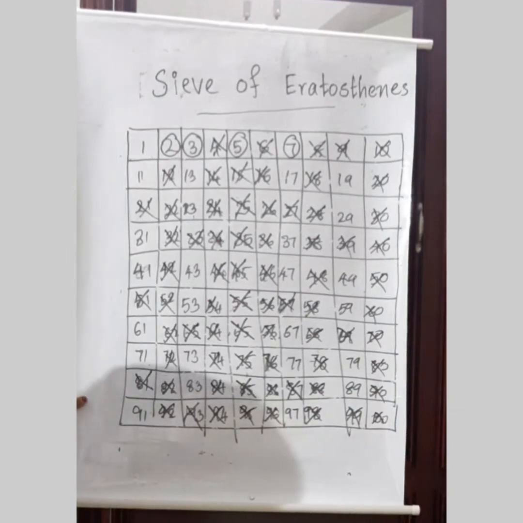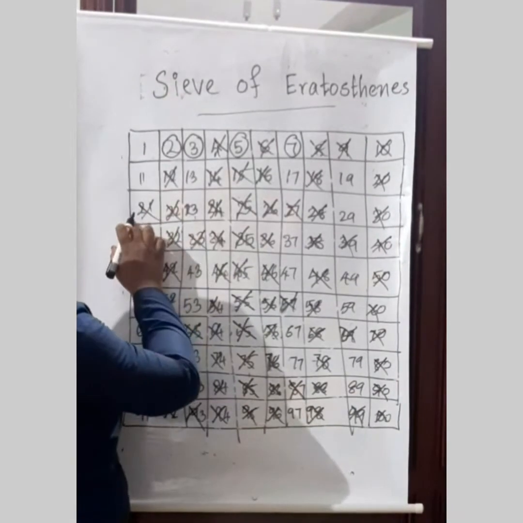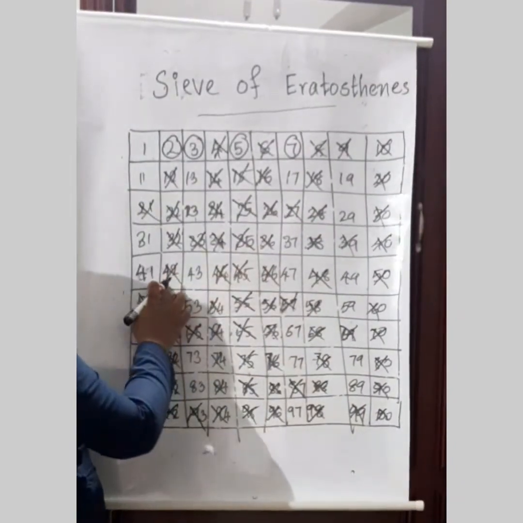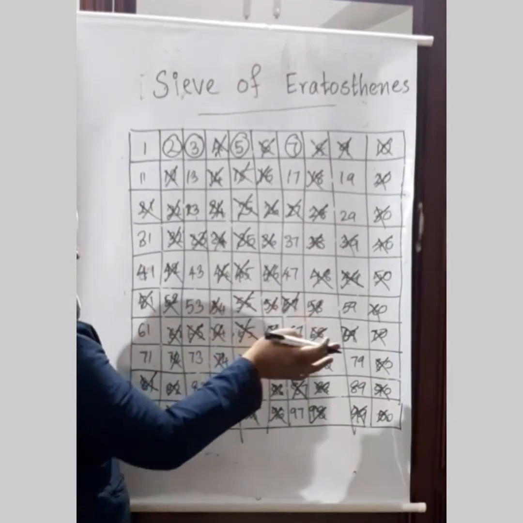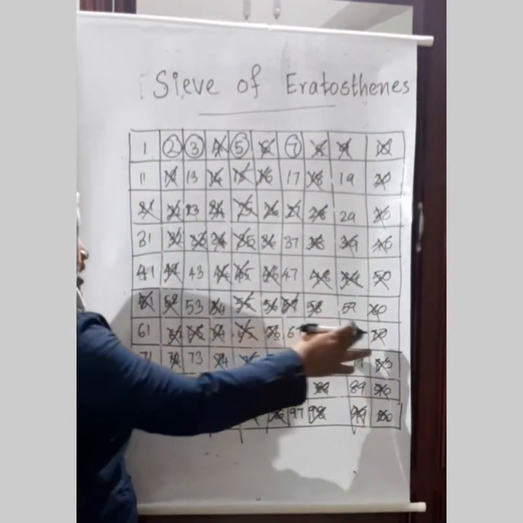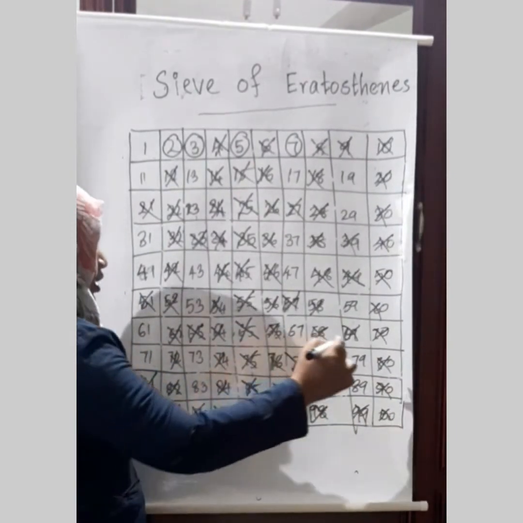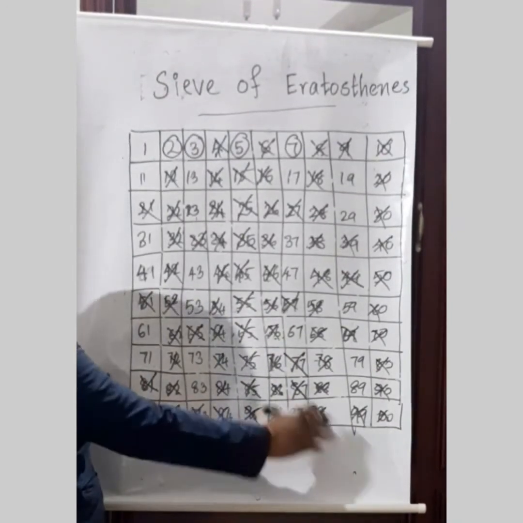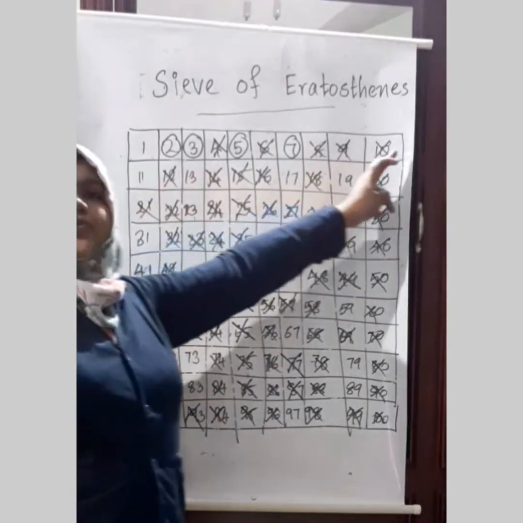Which are they? 7, 14, 21, 28, 35, 42, 49, 56, 63, 70, 77, 84, 91, 98. Then which number is left? Is there any number left in this column?